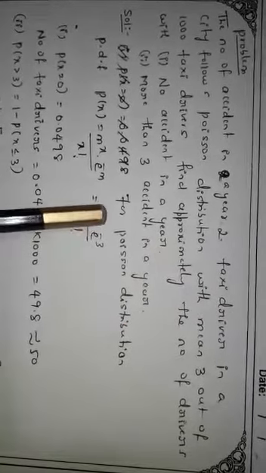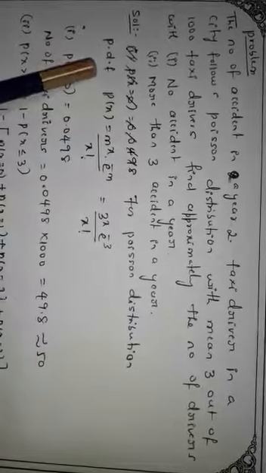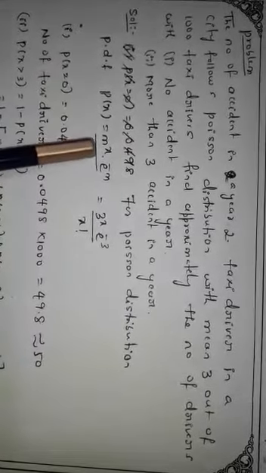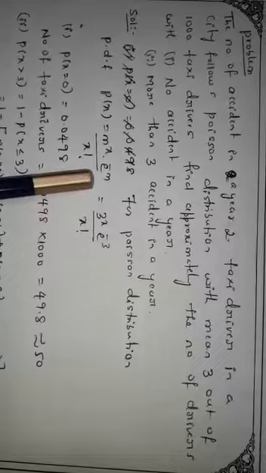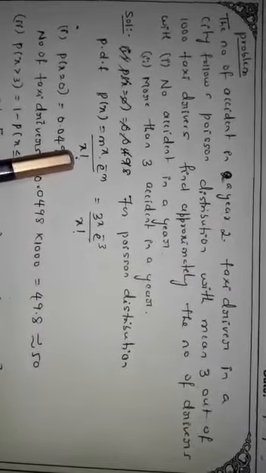Okay, so for the Poisson distribution, the probability density function p of x is given by m power of x into e power of minus m by x factorial. I already said mean is equal to m for the Poisson distribution.